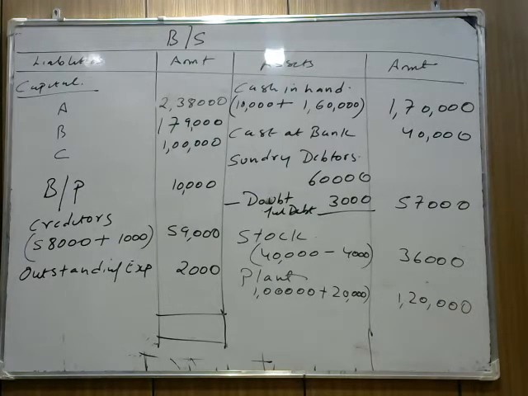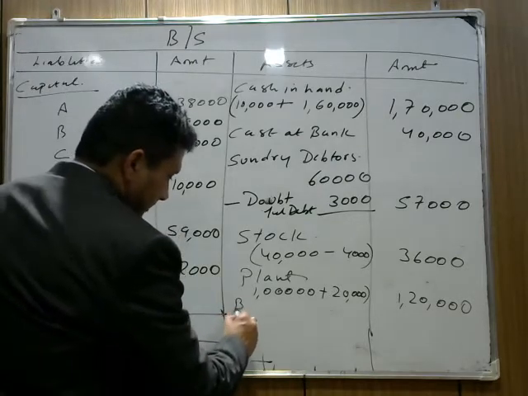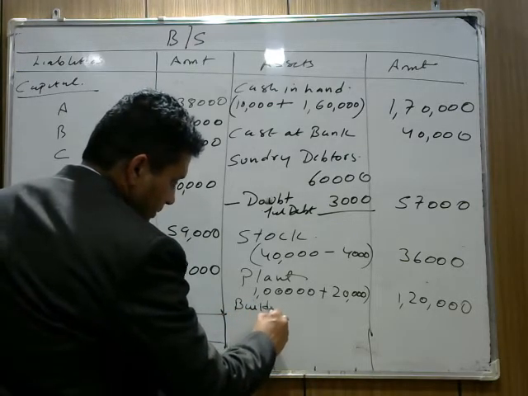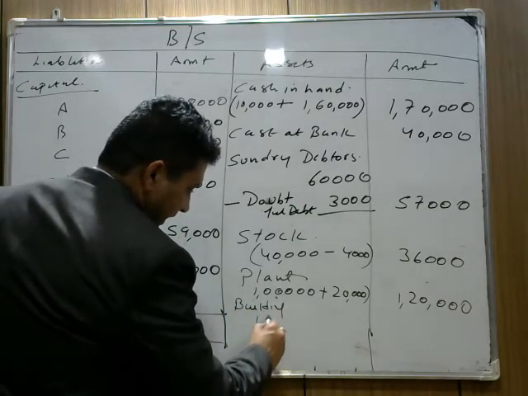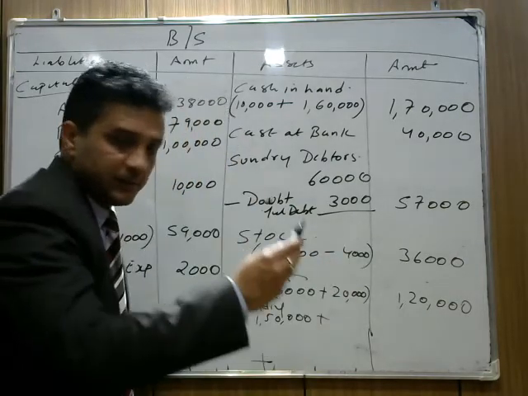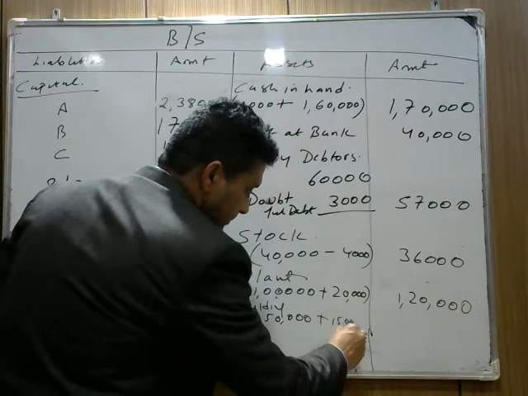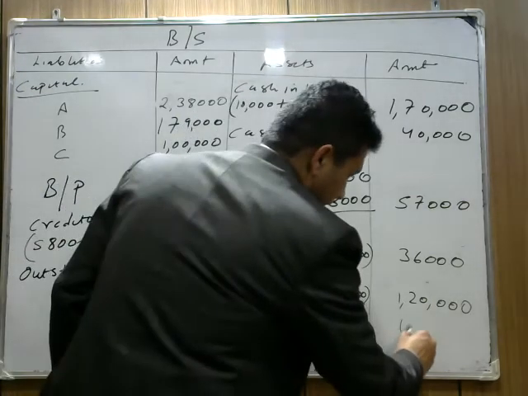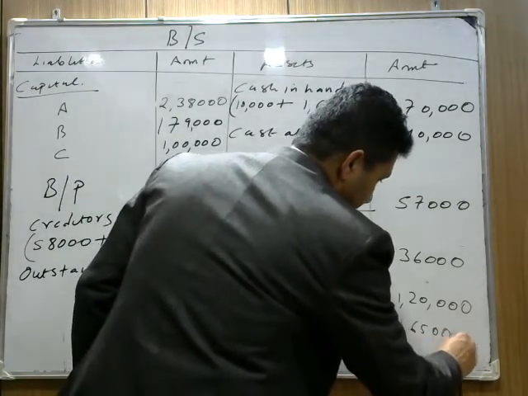Building value is 1,50,000. How much is building given? 1,50,000. And building is appreciated by 10%, which is 15,000. The building value is 1,65,000.